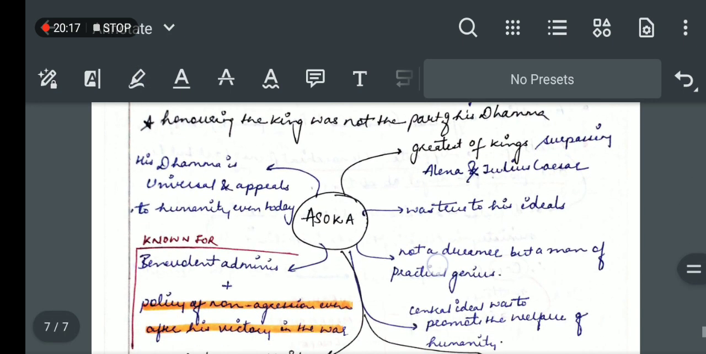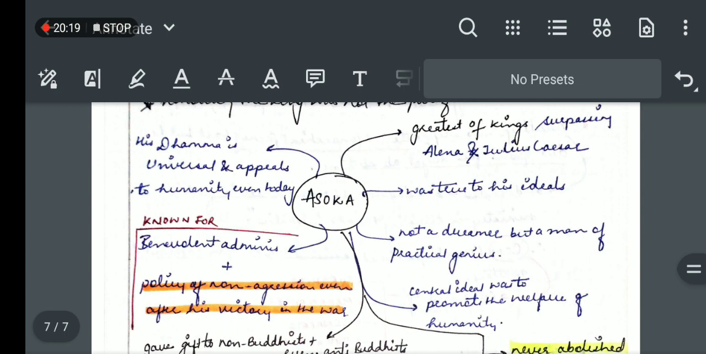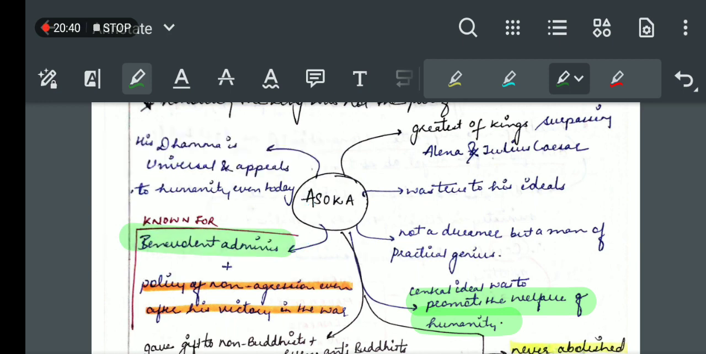A few facts about Ashoka. He was the greatest of kings, surpassing even Alexander and Julius Caesar. He was true to his ideals. He was not a dreamer, but a man of practical genius. The central idea was to promote the welfare of humanity, that is social welfare. He is known for benevolent administration, and that too after the Kalinga war, and his policy of non-aggression even after his victory in the war.